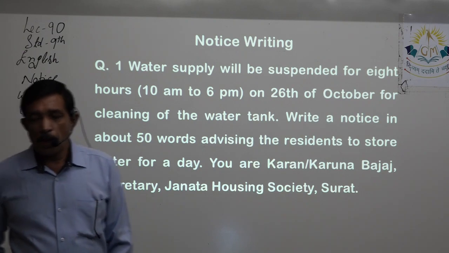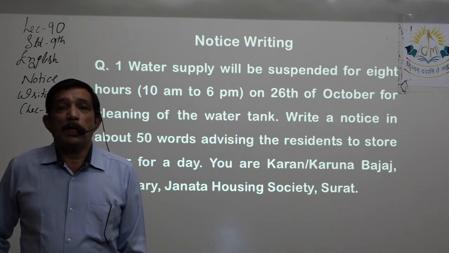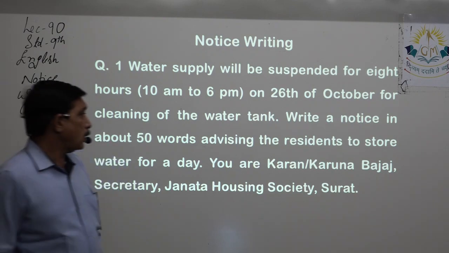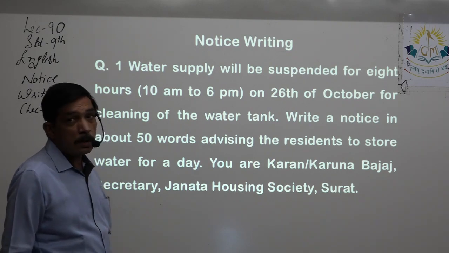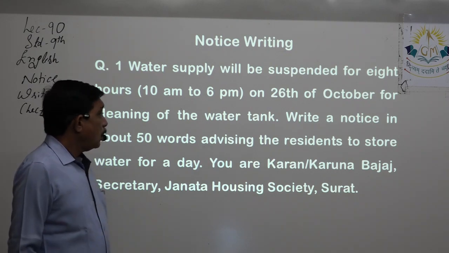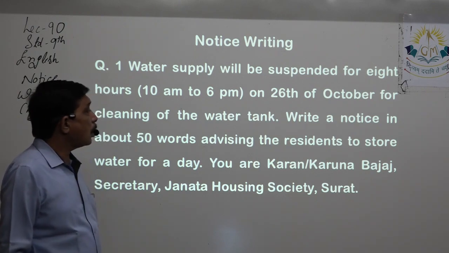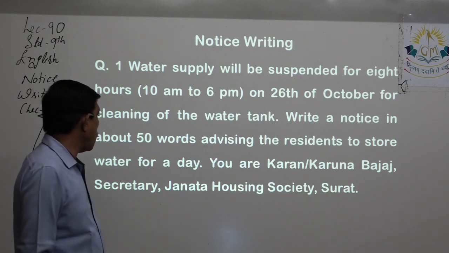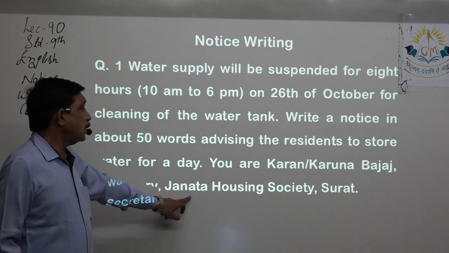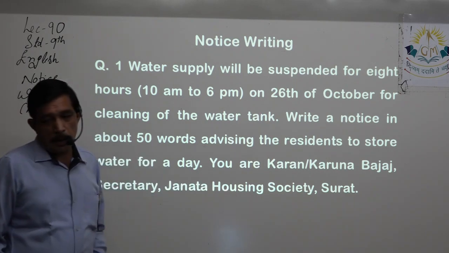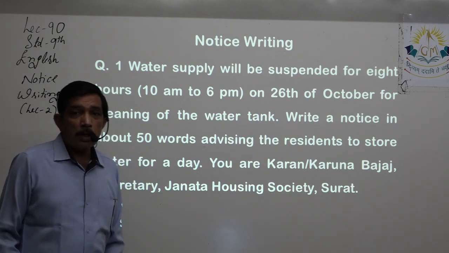You are Karan oblique Karuna Bajaj, that is the surname. Who are you? Secretary. You are Karan oblique Karuna Bajaj, comma, secretary. Address of the society is given: Janata Housing Society, comma, Surat.